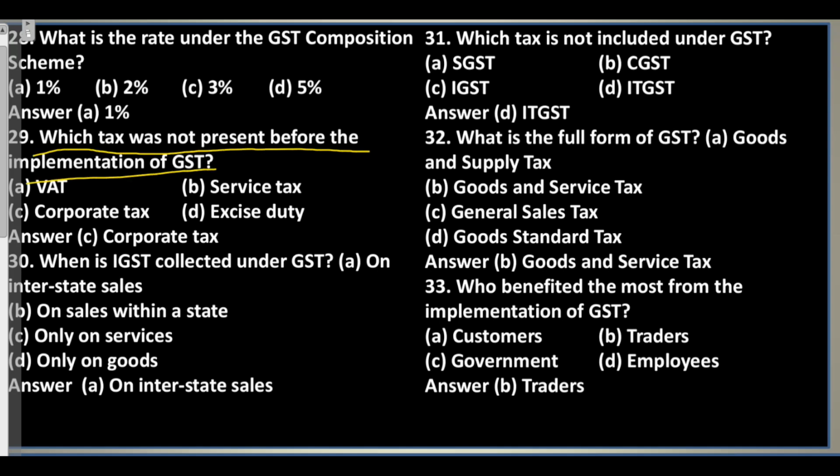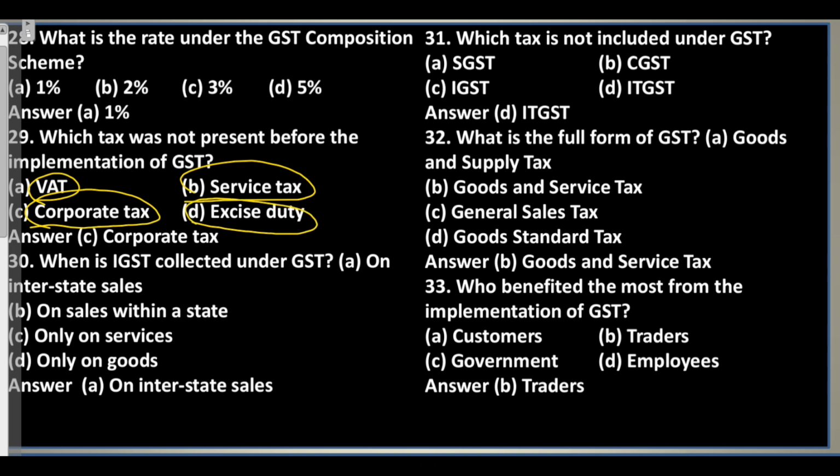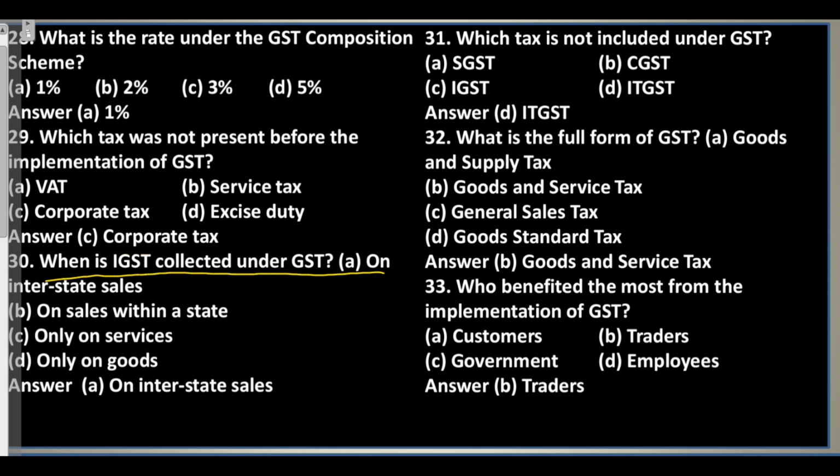Question 29. Which tax was not present before the implementation of GST? A. VAT. B. Service tax. C. Corporate tax. D. Excise duty. Answer: C. Corporate tax. Question 30. When is IGST collected under GST? A. On interstate sales. B. On sales within a state.